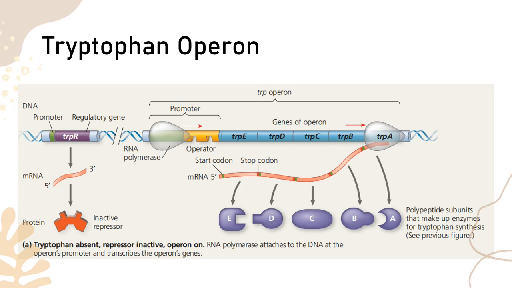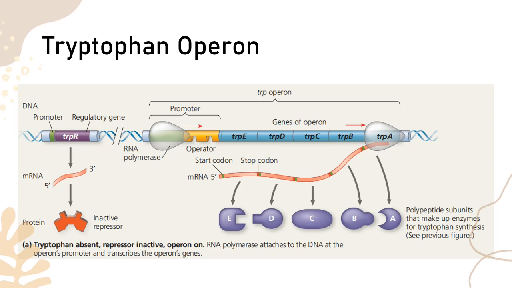So what's the logical thing for the bacteria to do? To turn off the tryptophan operon. So from being turned on, it will now be turned off. And the question is, how is it turned off? This is where the inactive repressor comes in. So in the presence of an abundance of tryptophan, interestingly enough, the tryptophan will bind to the inactive repressor, being called a co-repressor, and it will turn the inactive repressor into an active repressor, which will now bind with the operator.